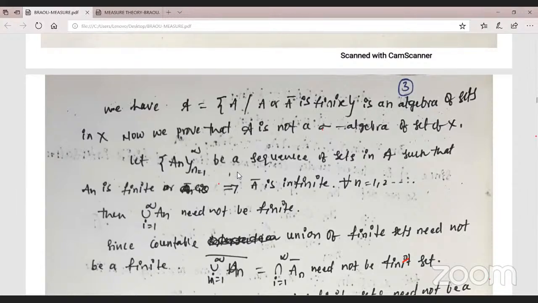Select a sequence of sets in A. Select the sequence A1, A2, up to infinity, such that each set satisfies: A_n is finite or A_n bar is finite. Just write down here A_n bar. I forgot here, A_n bar, not A_n. This is A_n bar. Suppose A_n is finite, A_n bar is infinite. Okay, now thus it need not be finite.